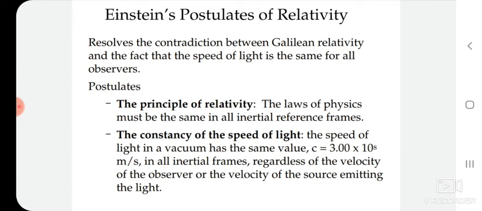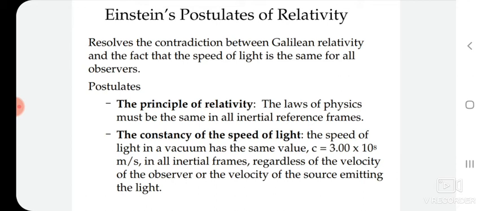The first postulate was that the laws of physics are the same in all inertial frames of reference. It means what? The first postulate expressed that it is impossible to perform an experiment which measures motion relative to a stationary ether. No unique stationary frame of reference can be discovered.